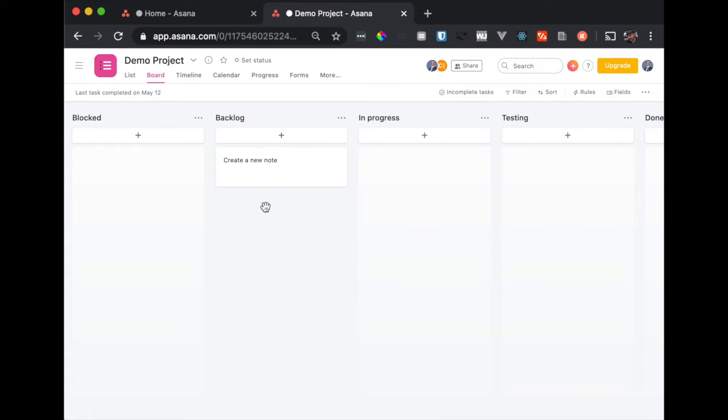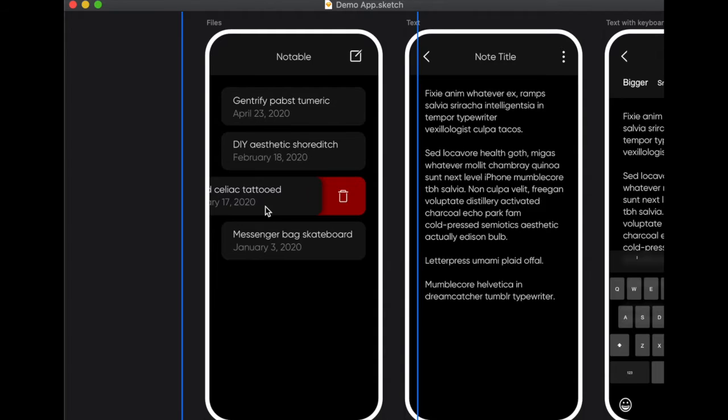Before I go any further, let me show you what we're basing this on. I whipped together a mock-up of this note-taking app, and this is the goal of what it should look like. I think we're all visual enough that looking at this will give us an idea of what might go into making it, right?